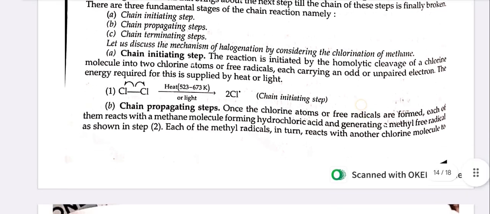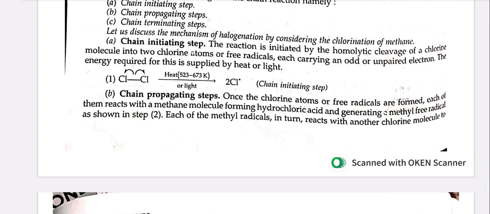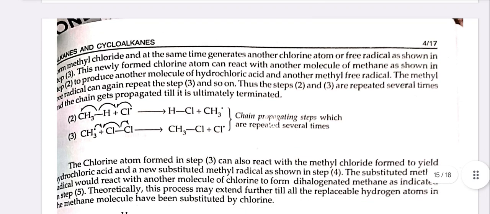The second one is the chain propagating step. Once the chlorine atoms or free radicals are formed, each of them reacts with a methane molecule forming HCl and generating a methyl free radical as shown in step 2. Each of the methyl radicals in turn reacts with another chlorine molecule to form methyl chloride. At the same time it generates another chlorine atom or free radical as shown in step 3, and this newly formed chlorine atom can react with another molecule of methane. Thus steps 2 and 3 are repeated several times and the chain gets propagated till it is ultimately terminated.